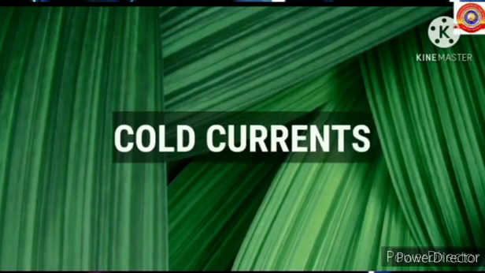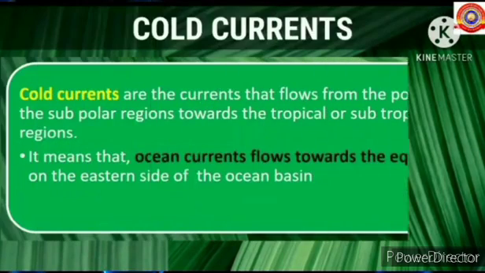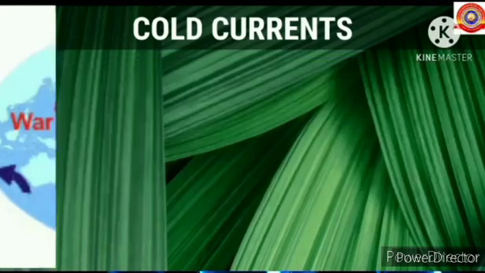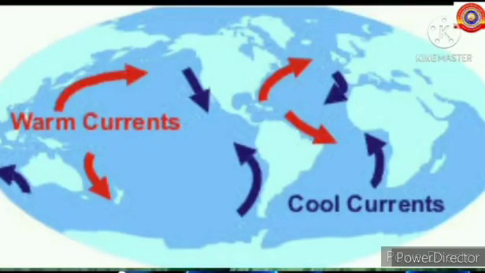Let's see about cold currents. Cold currents are the currents that flow from the polar or subpolar regions towards the tropical or subtropical regions. It means that ocean currents flow towards the equator on the eastern side of the ocean basin.